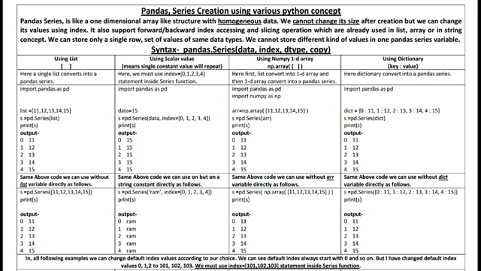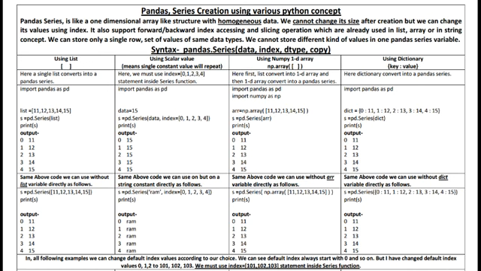Pandas provides two main things: pandas series and pandas data frame. Pandas data frame we already discussed. In that concept we can store our data in a table format, but here I am discussing pandas series. In this concept we can store our data, means a set of values, in a particular row or particular column, but it may be a single row or single column.